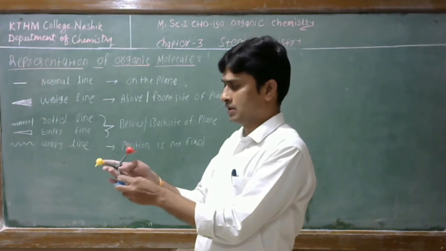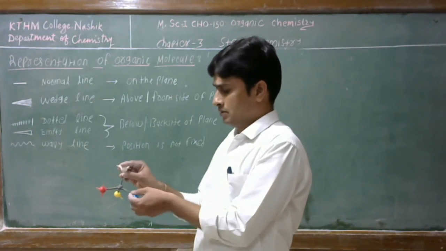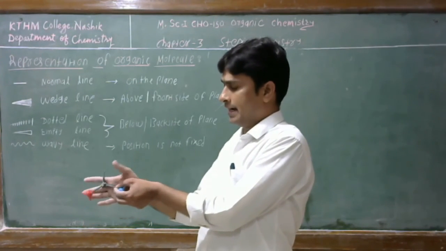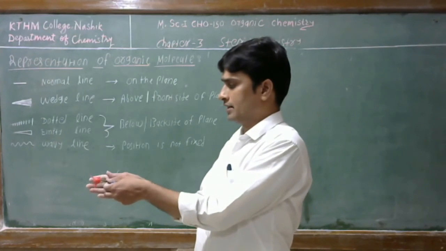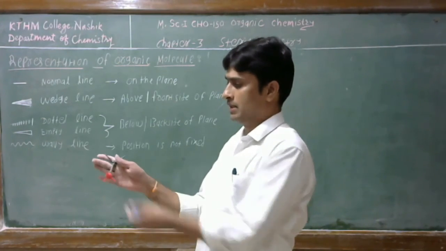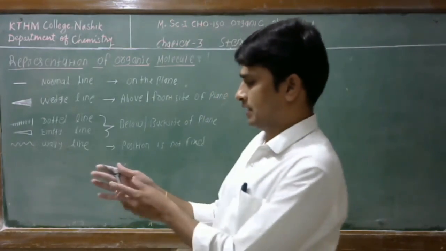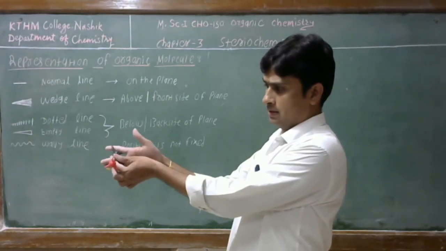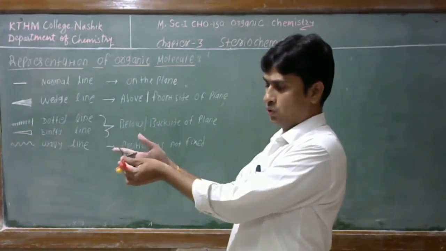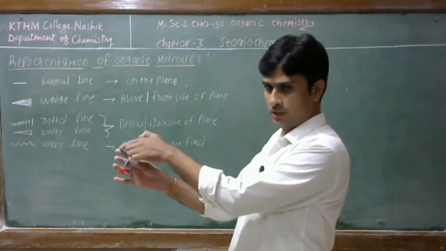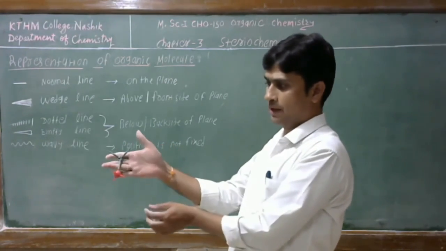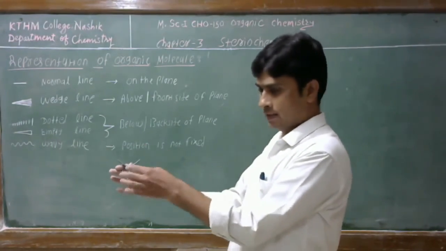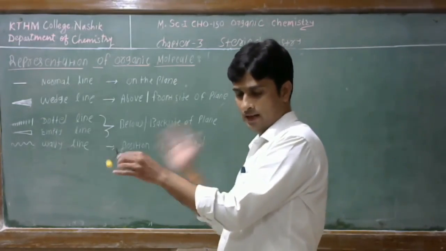Or you can pass the plane through the white and blue colored groups, then the structure will be like this. See, this is the plane, and these two groups, this one and this one, are on the plane, and this red group is in front of the plane, and this yellow group is behind the plane.